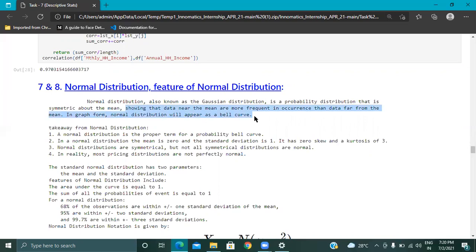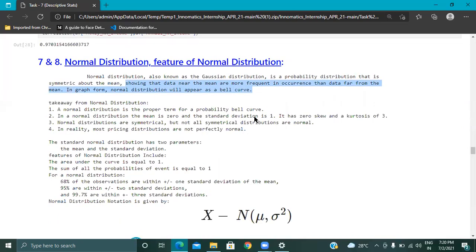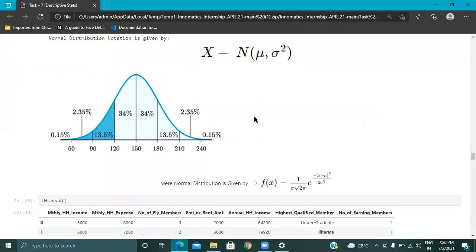So let's look at a picture. This is the normal distribution. It is in the shape of a bell curve. You will be asked what the uses of normal distribution are. In the normal distribution, the center, 150, is the mean value.